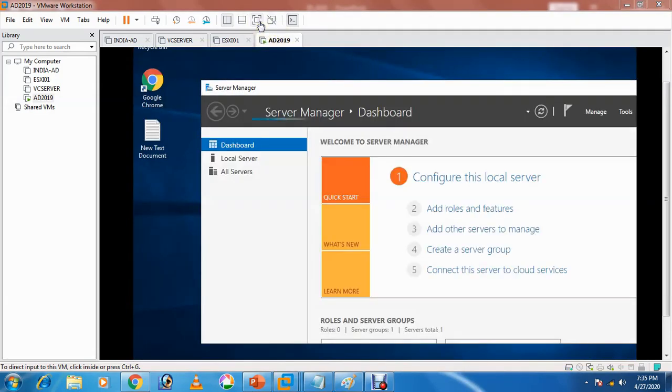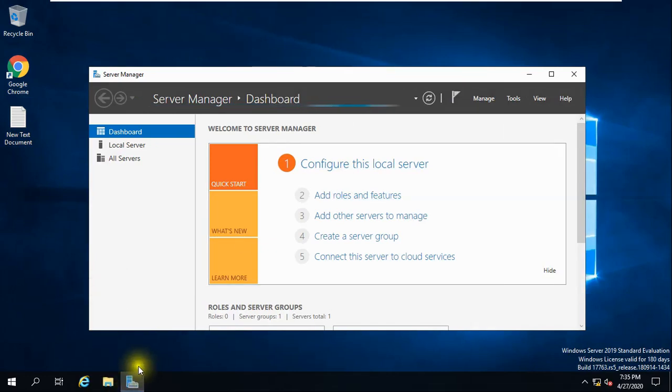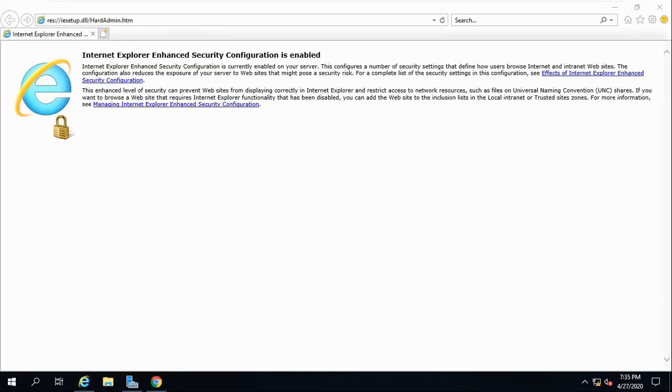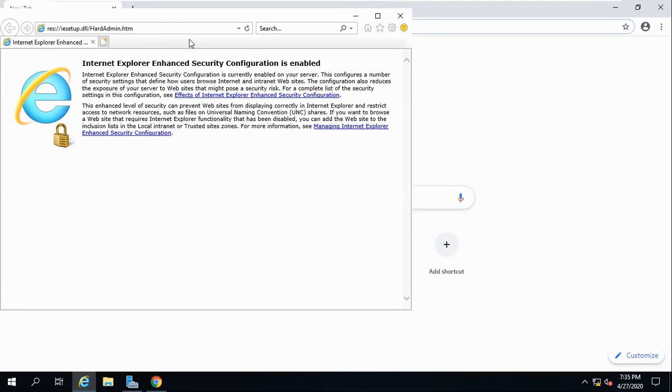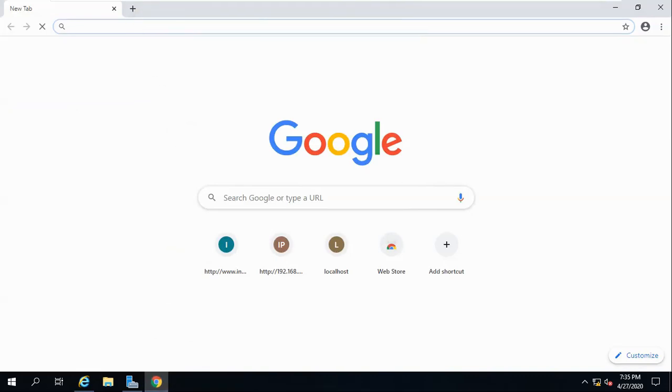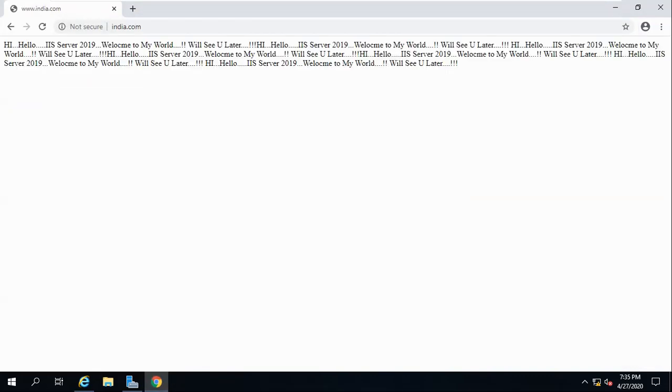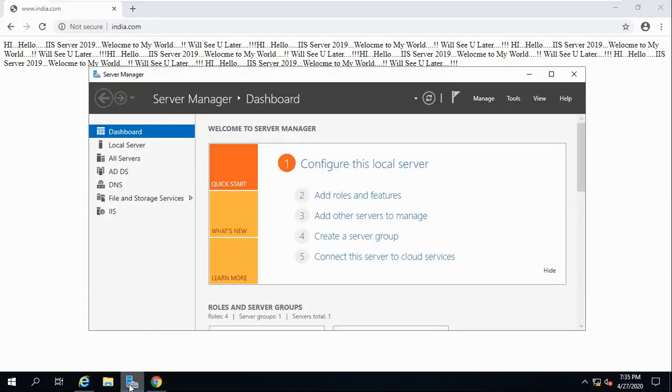So guys, I have logged into this server once again, and now I will check the same thing. I'm just going to Internet Explorer and www.india.com. So still it is opening. I will check what the DNS is here.